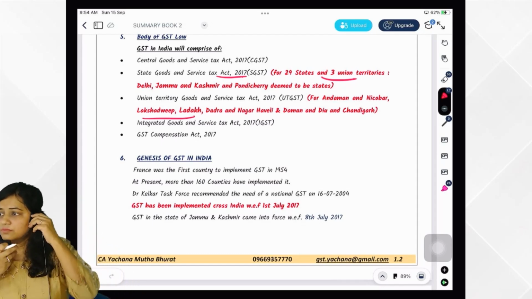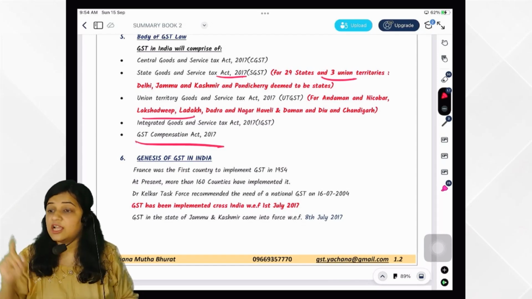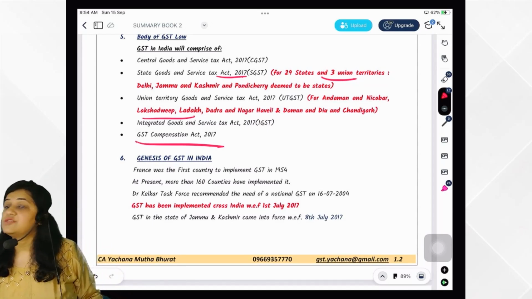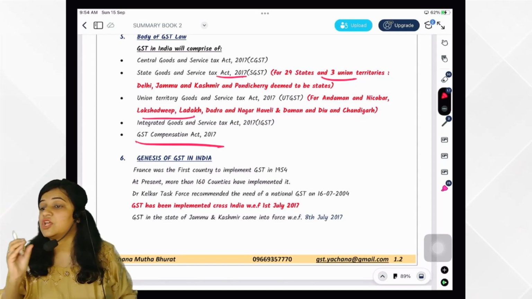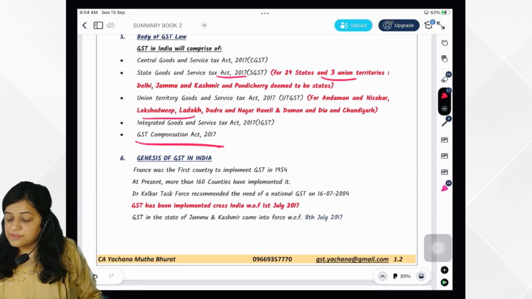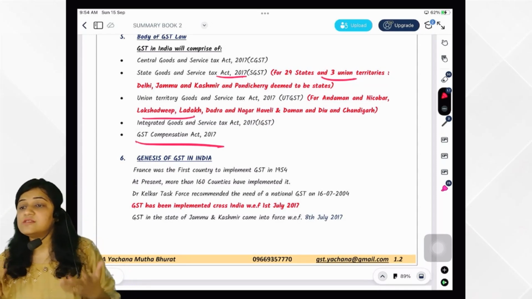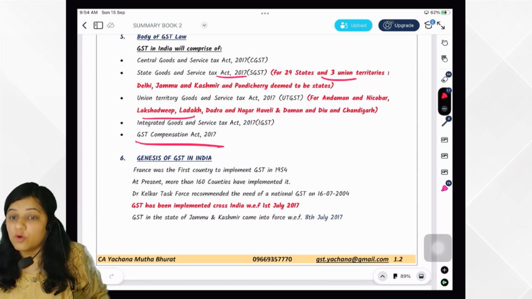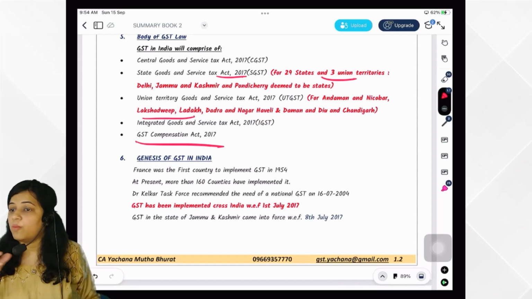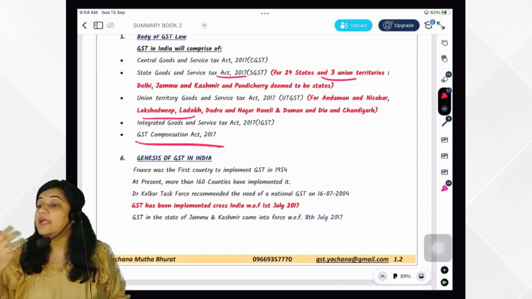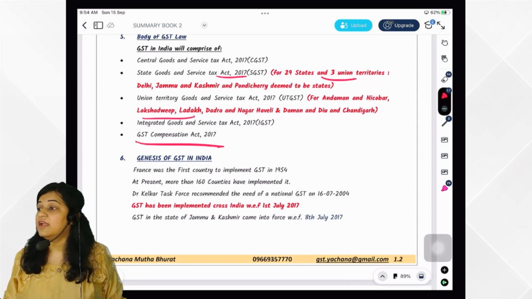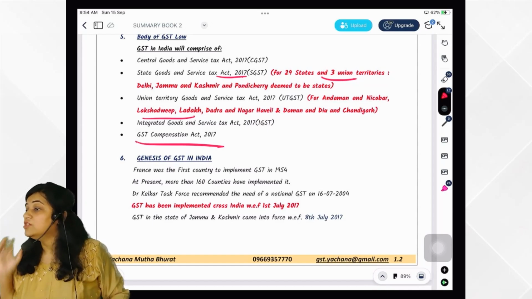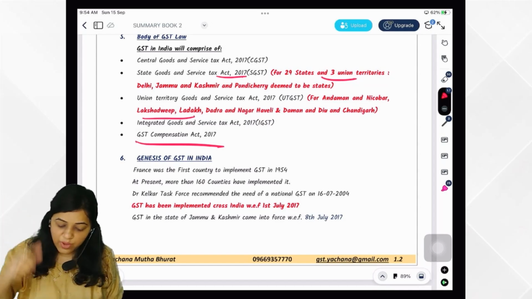You got it? Now there is one more tax, GST compensation cess. Do you remember? For levying GST compensation cess, which act has come? GST Compensation Act 2017. Sometimes they can ask you a short note on this. On what has it come? On luxurious goods and sin goods like motor vehicles, pan masala, tobacco products. And why is it levied? To compensate the states which may have suffered loss due to implementation of GST. Is it very clear? Very good.